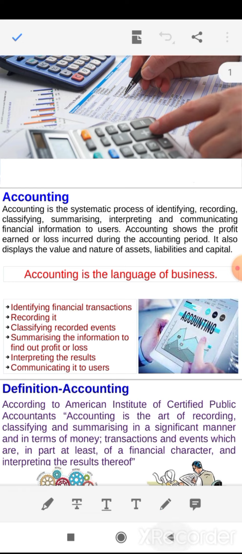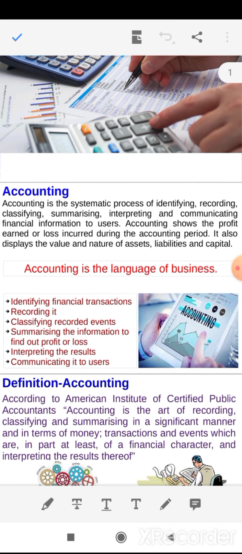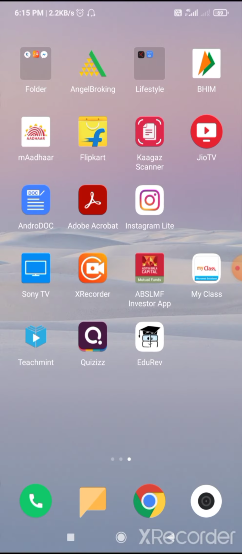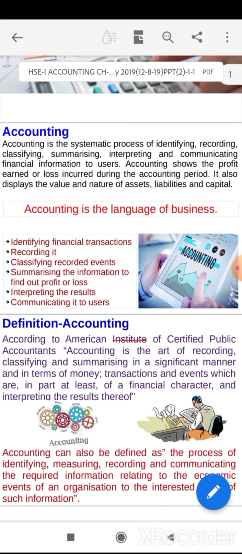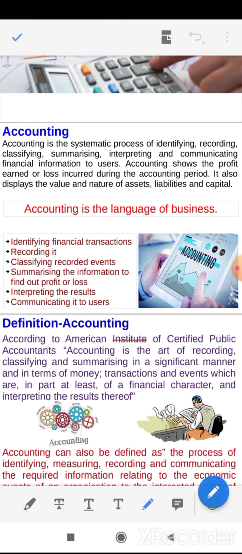That means the first step of accounting is to identify the financial transaction. And the last step of accounting is to communicate it to the user. Communicate what? Communicate financial statements, and the financial statements are the trading account, profit and loss account, and balance sheet. We will discuss later on because there are separate chapters on these accounts.